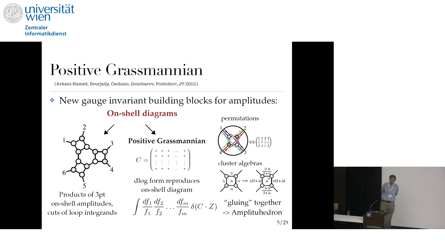And there is also a dual formulation for these objects, when instead of using this physics picture, you can use mathematical pictures, where for each of these graphs you construct a Grassmannian matrix and then reconstruct these objects using a certain differential form on the cell in the positive Grassmannian. Anyway, I will not talk about it in more detail, but in this picture, once you eventually glue together all these objects, once you take the sum of them, you get the Amplituhedron construction we will use later here.